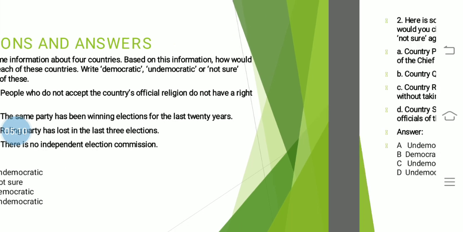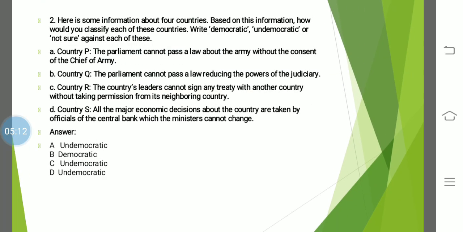We'll go to the next question. Here again, they have given some information about four countries, and again you have to classify democratic, undemocratic, or whether you're not sure. Okay, country P. In country P, the parliament cannot pass a law about the army without the consent of the chief of army. See, we have a parliament in our country, and what is parliament? The law making body.